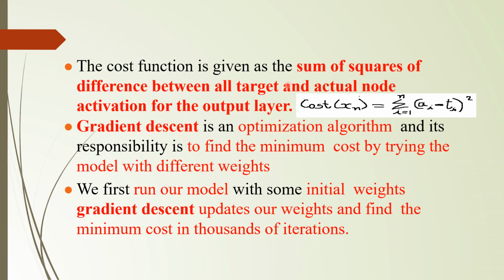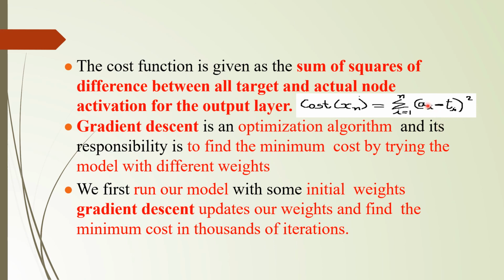The cost function is given as a sum of squares of the difference between all the target and actual node activations for the output layer. So the cost can be calculated as the sum, sigma i equals 1 to n, of (ai minus ti) the whole squared, where ai means the actual value and ti means the target value.